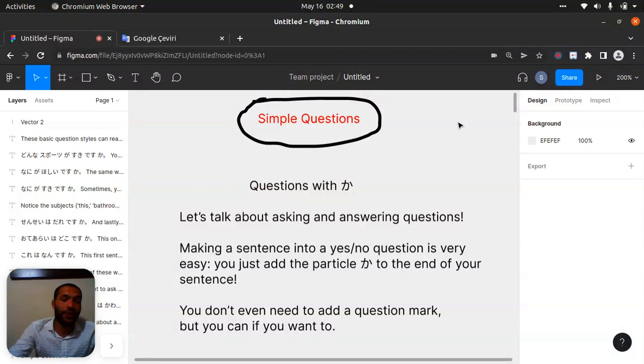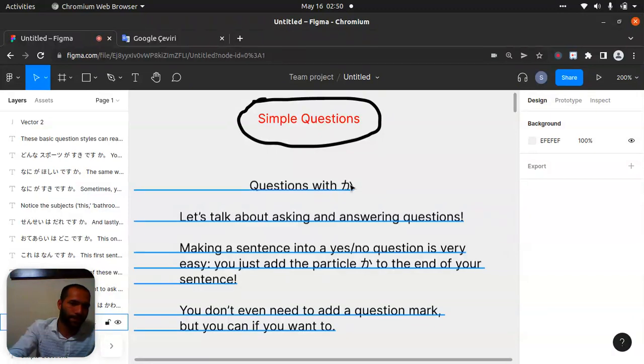In this lecture, we learn how to ask questions in Japanese, and you learn some kind of helper functions. Actually, you can think of it like that, because it is about how to ask questions with what, where, who, and how. You can make one sentence into a question by putting this word at the end, which is ka.